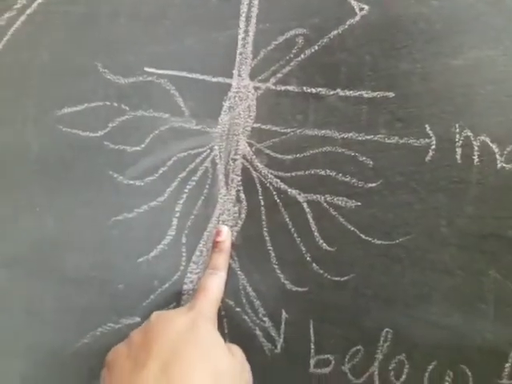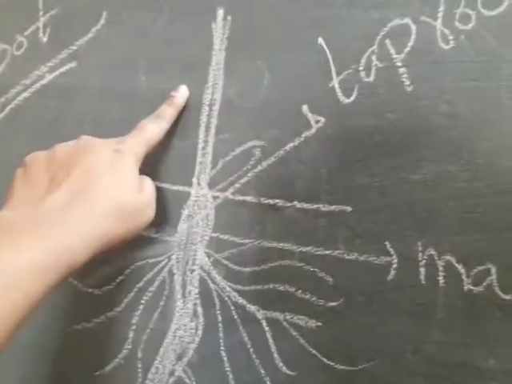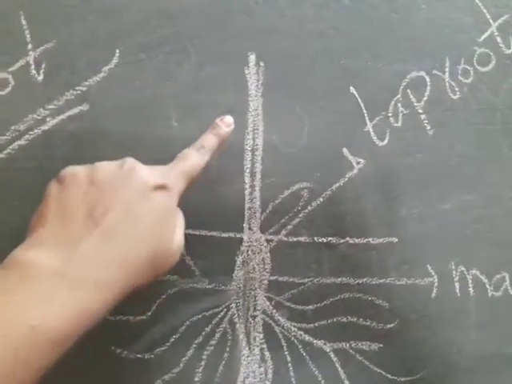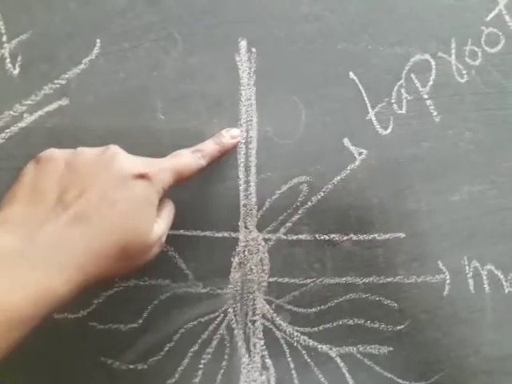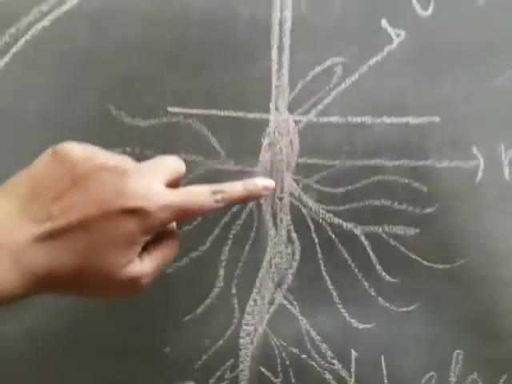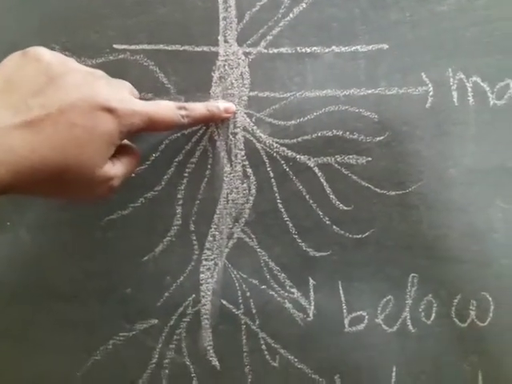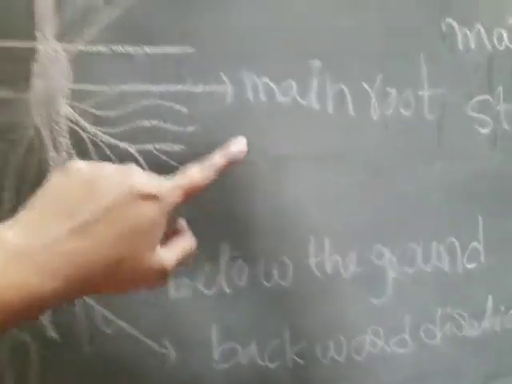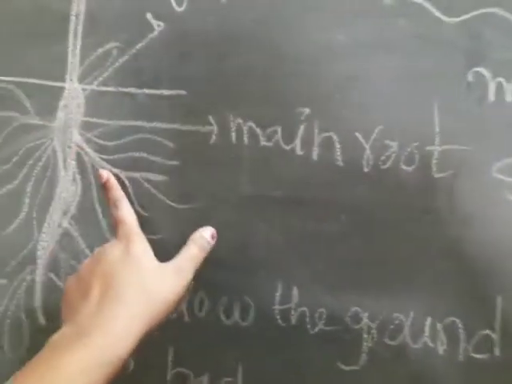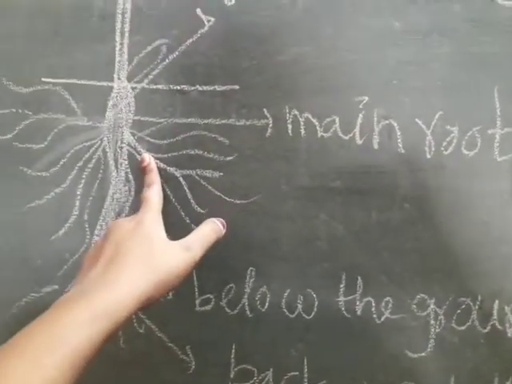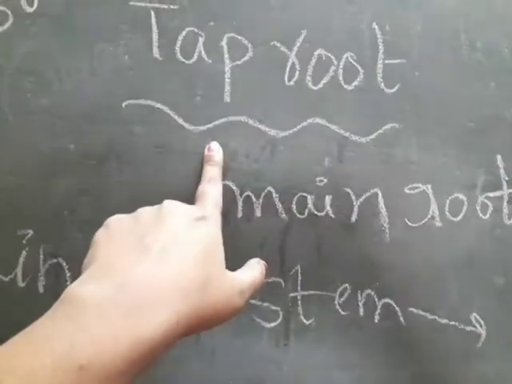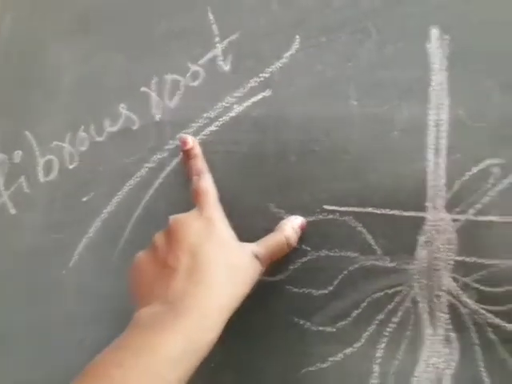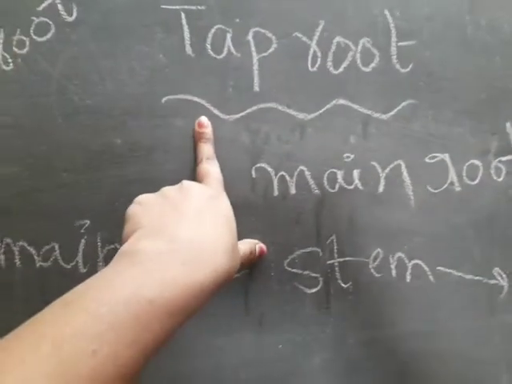The below the ground part is called the root part. Leaves, stem and branches are the shoot part. Roots are of two types: tap root and fibrous root. Today we discussed tap root.